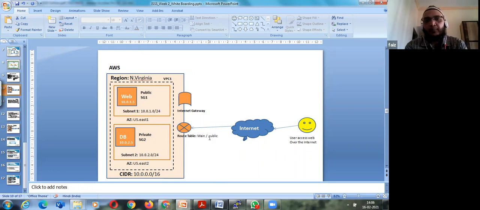Then we created a public route to allow this public subnet to connect with my internet gateway. So until now we are fine.